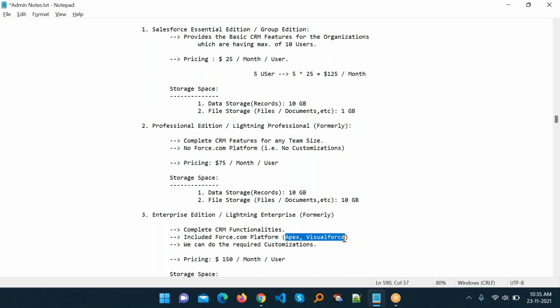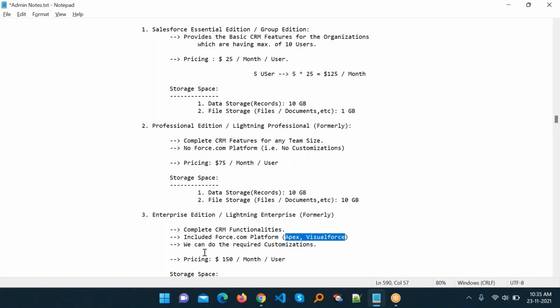Suppose your client says, I need a custom application and I want to develop it using the force.com platform. So how to do that? With the help of this edition we can do it.